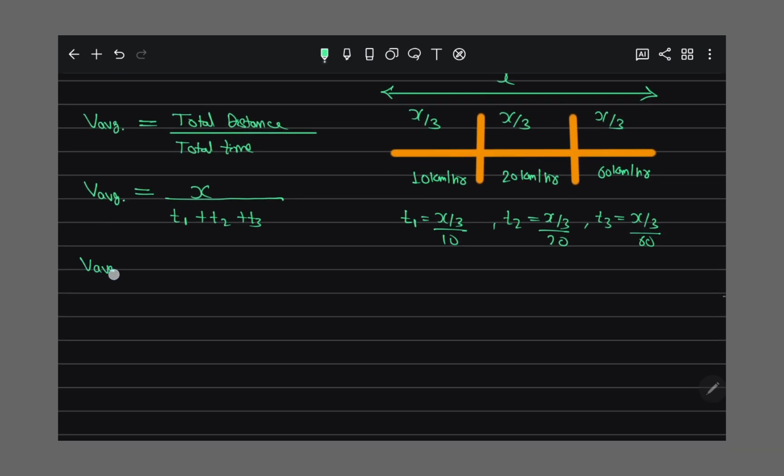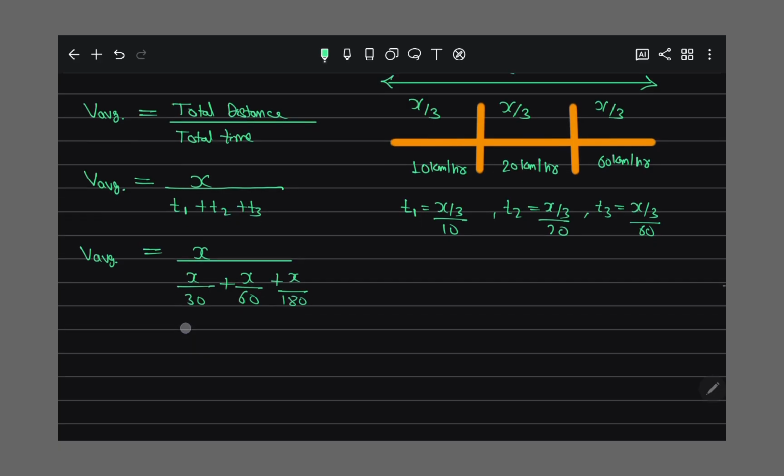So V average is equal to x upon x by 30 plus x by 60 plus x by 180.